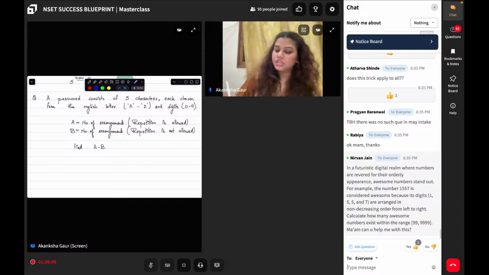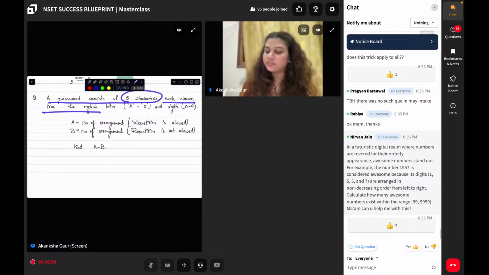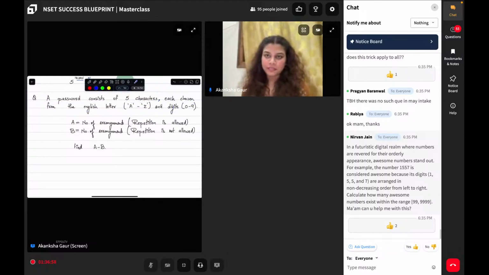Okay. So a password consists of 5 characters, each chosen from English letter A to Z and digits from 0 to 9. Now there are two kinds of arrangements. One kind of arrangement is where repetition is allowed, and the other kind of arrangement is where repetition is not allowed. You are supposed to find out A minus B. Now, isn't this question very, very simple now? This question becomes very simple now.